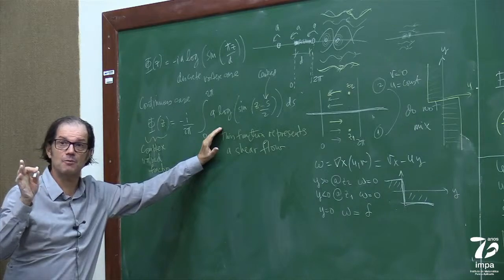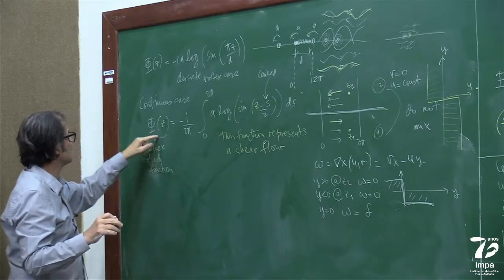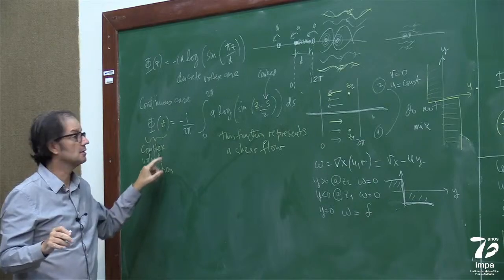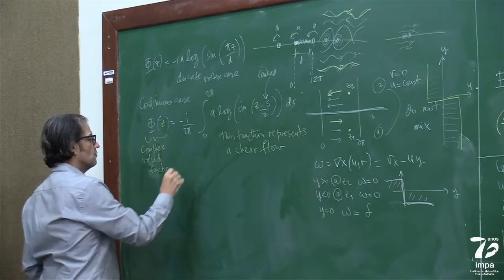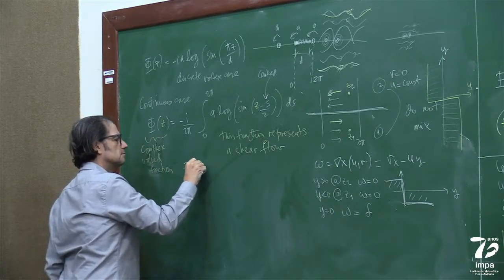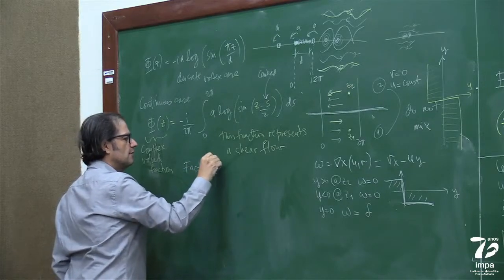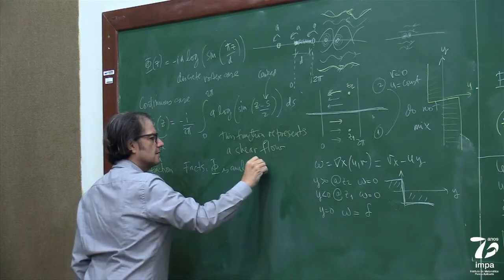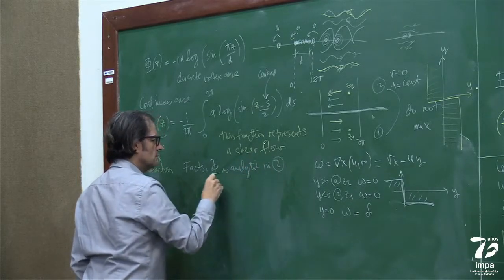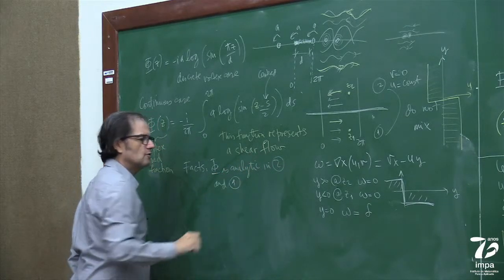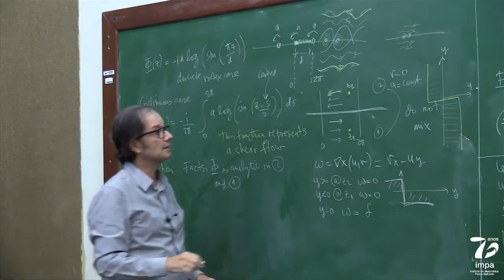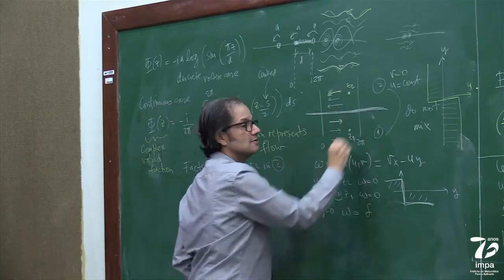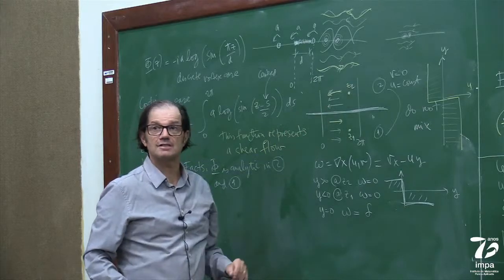First hypothesis, which is not difficult: this is a complex valued function, and phi is analytic in regions 2 and 1, meaning not the interface. This is the interface. But away from the interface, it's analytic.